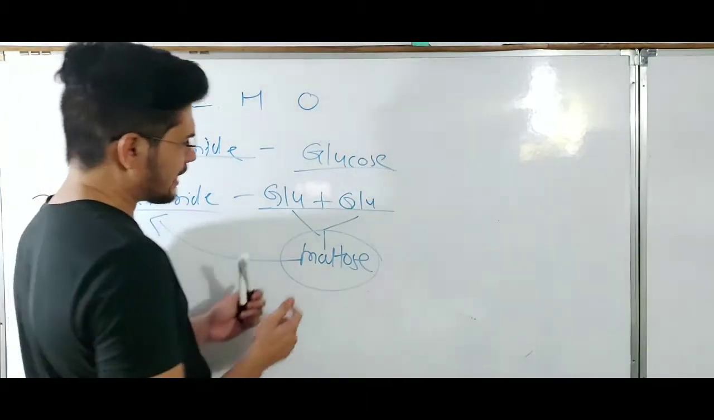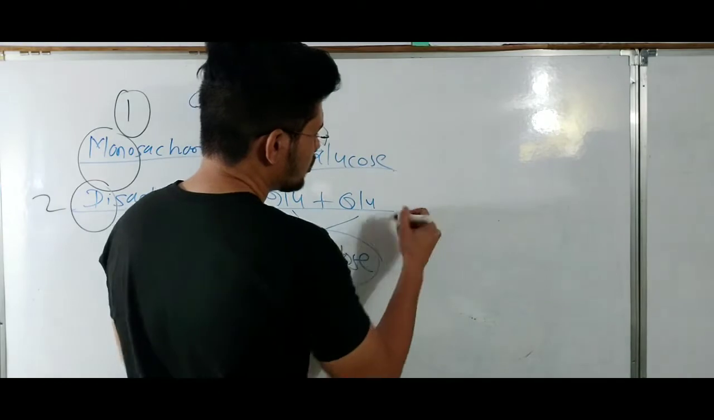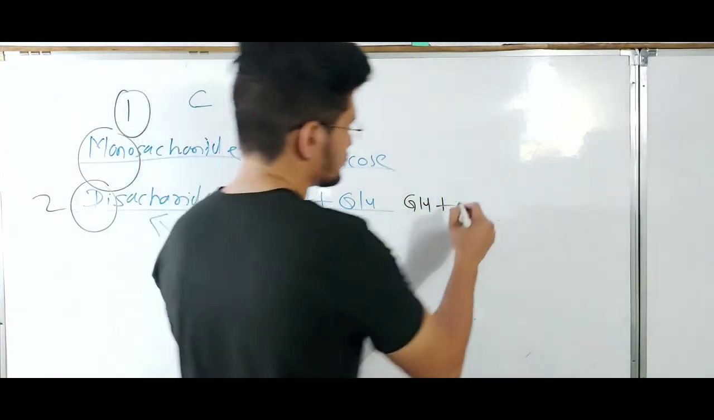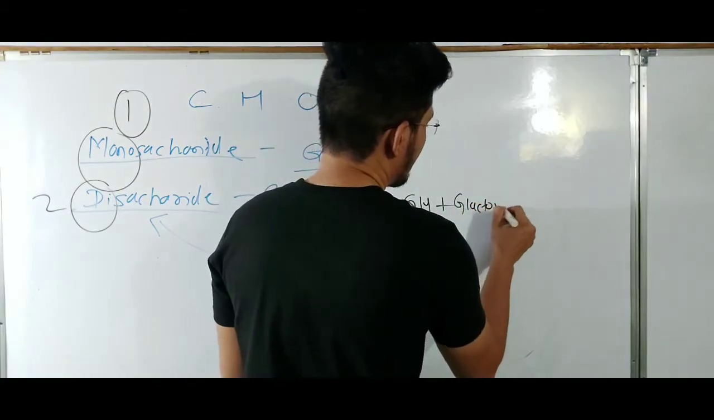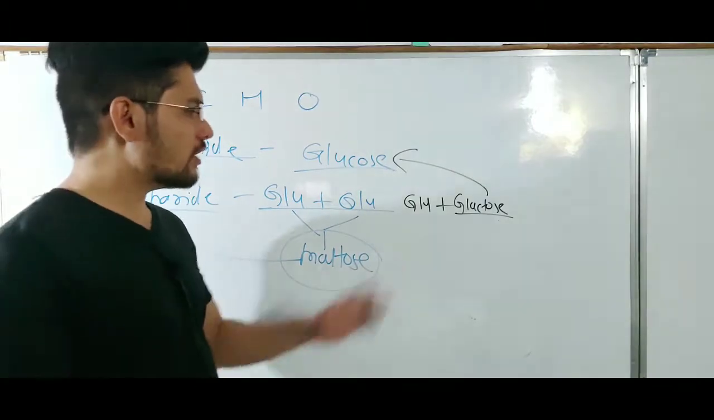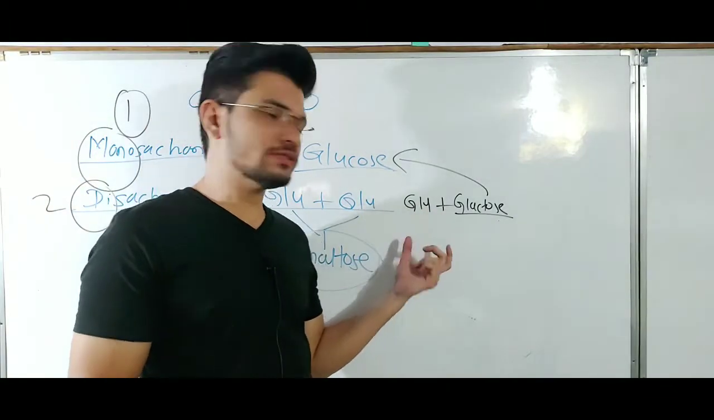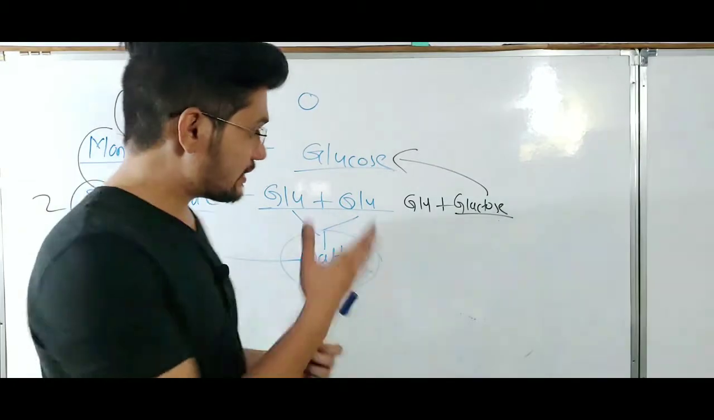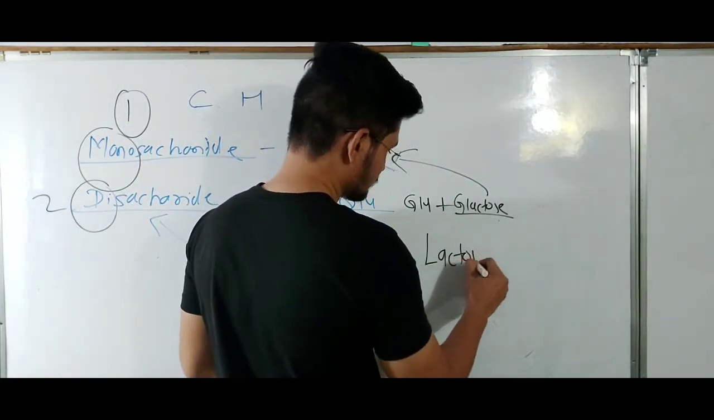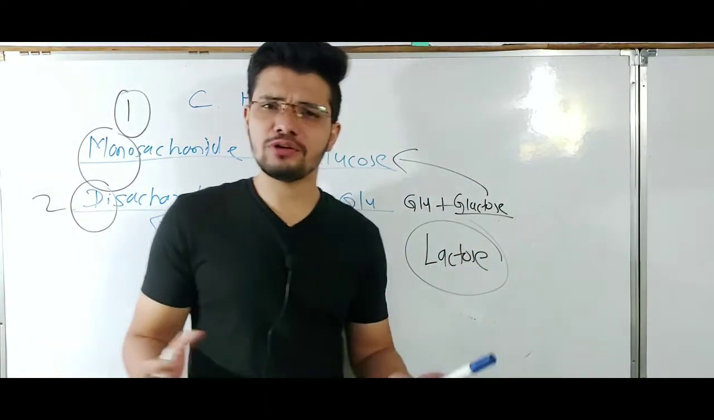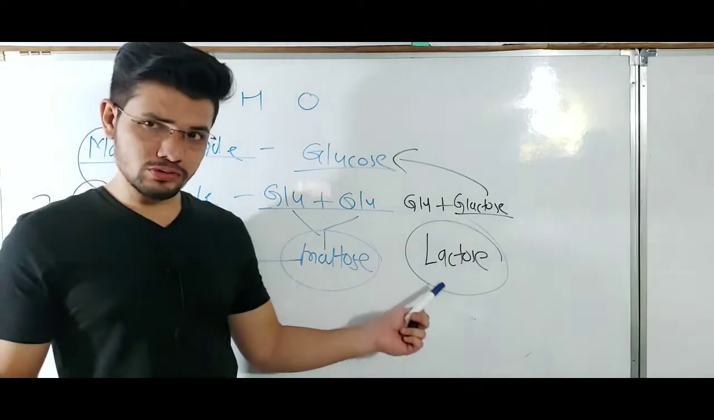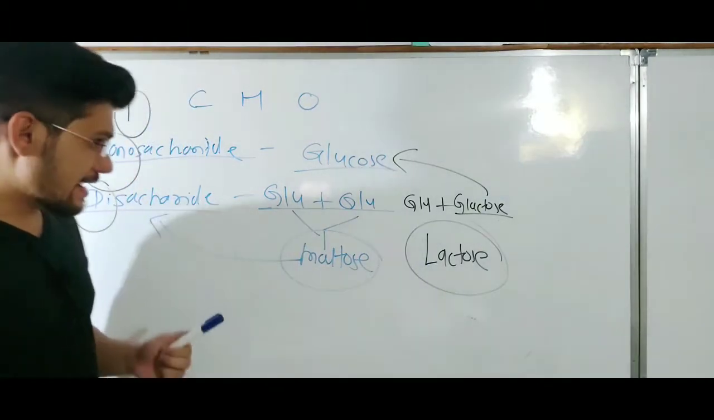Another example of a disaccharide is when one unit is glucose and the other is galactose. Galactose is also a monosaccharide like glucose. So if one unit of the disaccharide is glucose and the other is galactose, that disaccharide is known as lactose. We know lactose is a milk sugar, found in milk. So lactose is a good example of a disaccharide.